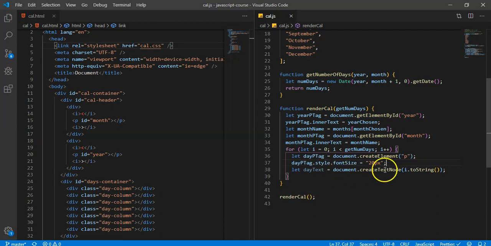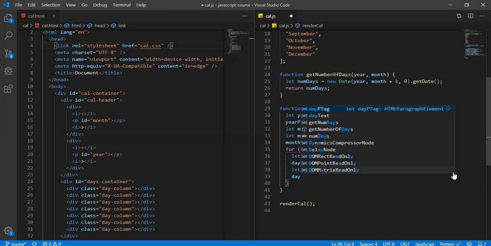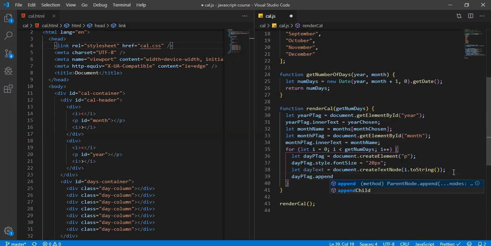Okay, and we'll append this day text. This really doesn't matter where you put that. So what we're going to do is take day p tag dot append, and we're just going to append a child, and we're going to append the day text. Okay, that's good.